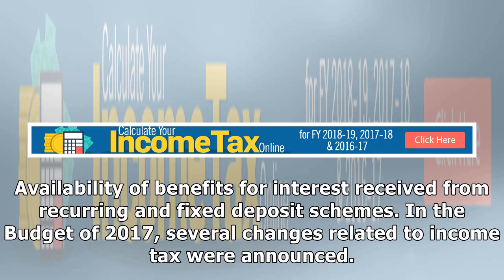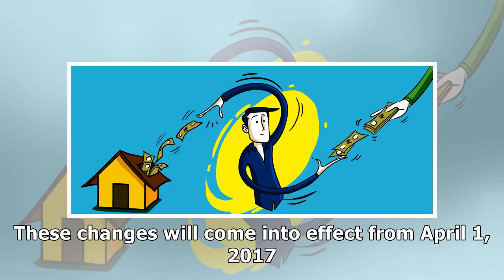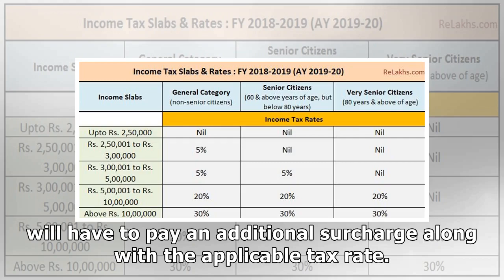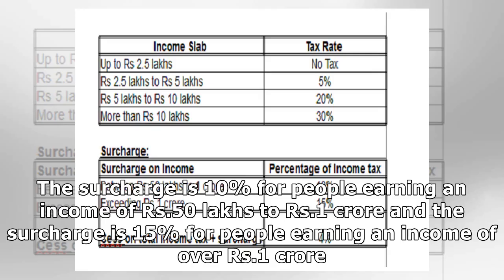In the budget of 2017, several changes related to income tax were announced. These changes will come into effect from April 1, 2017. Some of the important changes are as follows. The income tax rate for people earning 2 lakh 50,000 rupees to 5 lakh rupees per year has come down to 5%, but people earning over 50 lakh rupees per year will have to pay an additional surcharge along with the applicable tax rate. The surcharge is 10% for people earning an income of 50 lakh rupees to 1 crore rupees, and the surcharge is 15% for people earning an income of over 1 crore rupees.